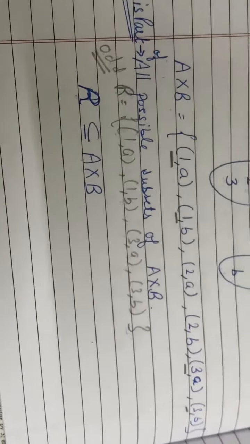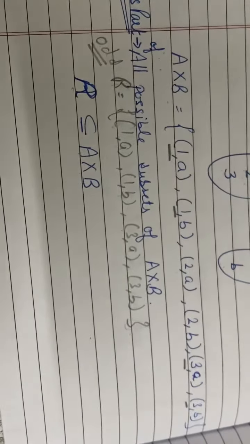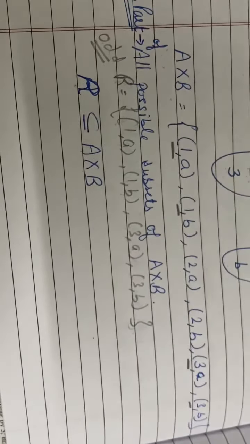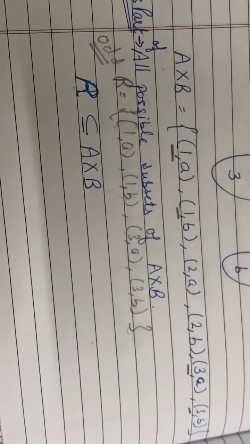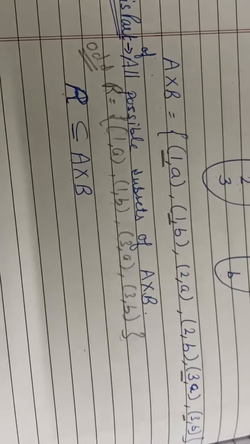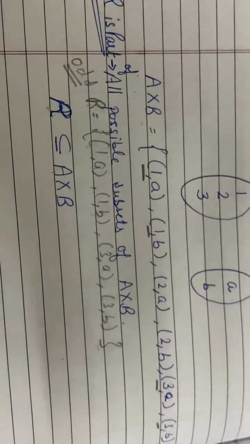So this is one of all the possible subsets, all possible relations of A cross B. So this is about relation.